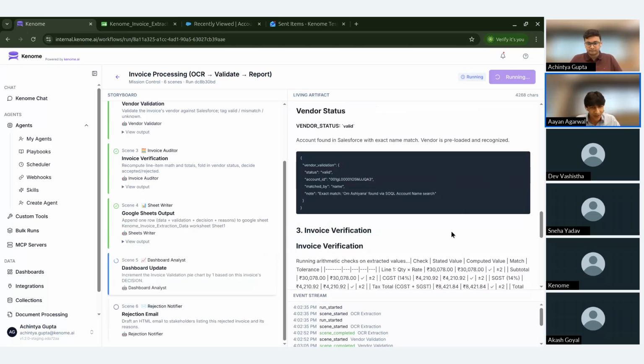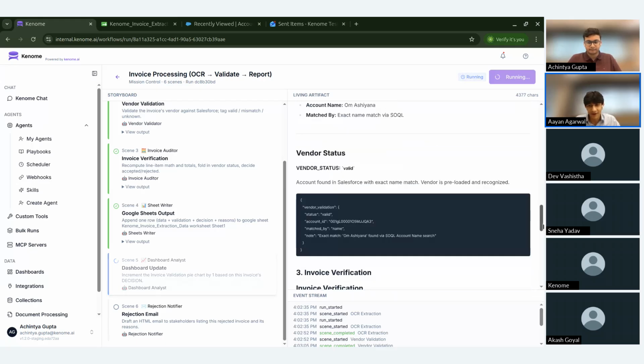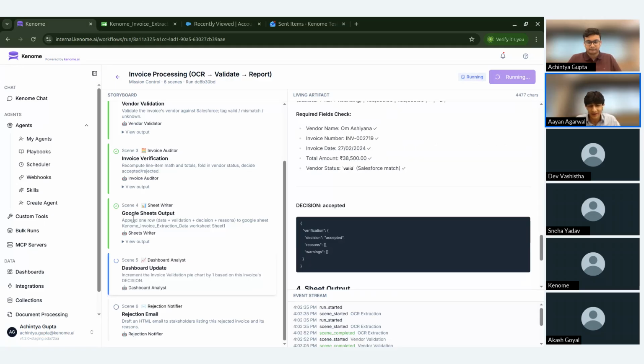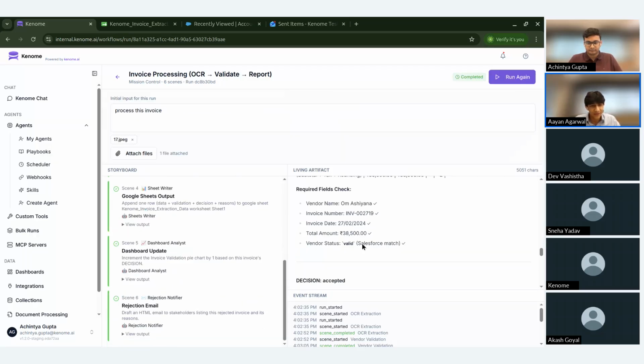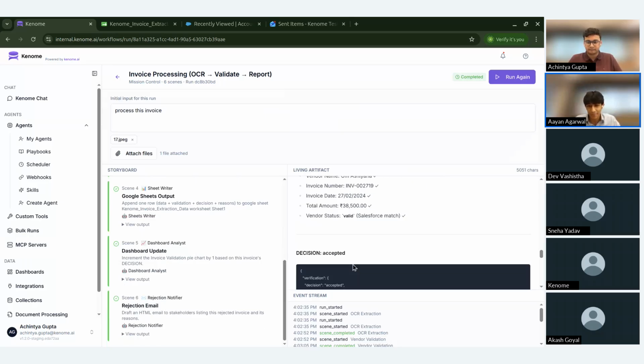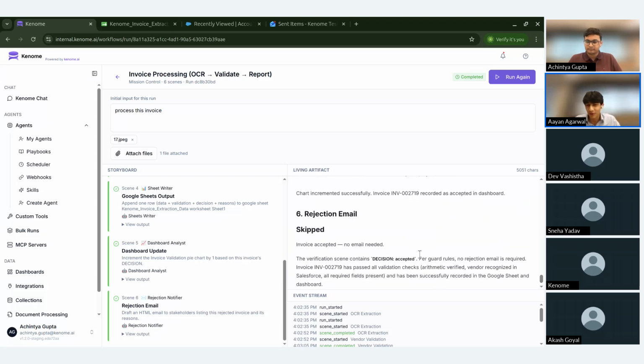And if everything seems to be correct, we get a result of validated, and then it gets logged on to Google Sheets. But of course, it can be logged on to whatever your internal tools or your database system is. And then it also updates the dashboard for us. And in case there was a rejection, it will give an email, right? So for this case, I can see that the invoice that I uploaded was not rejected. So there was no email required in this case.